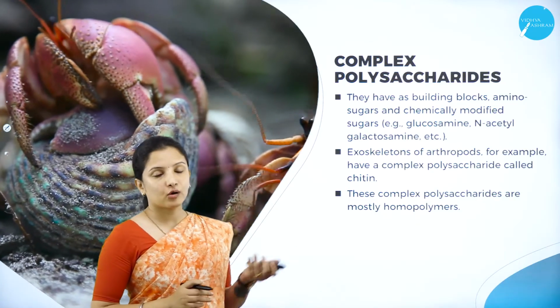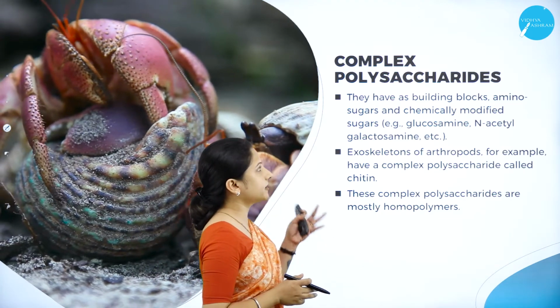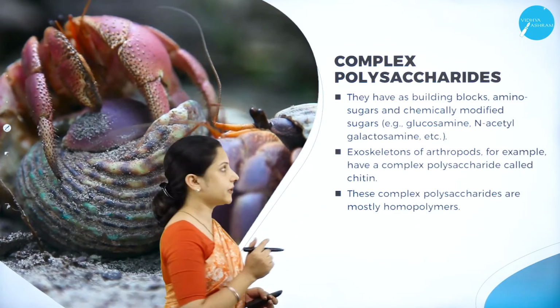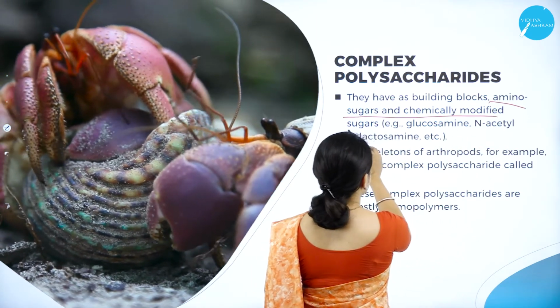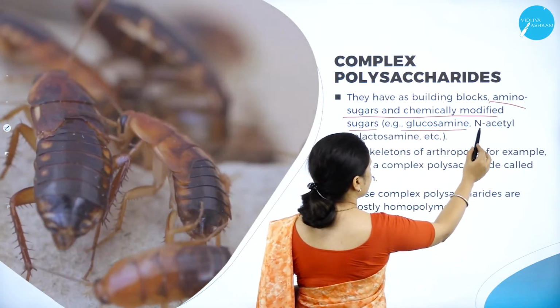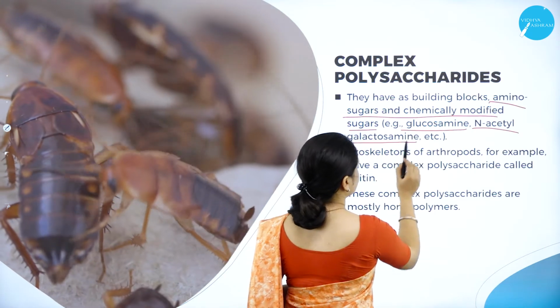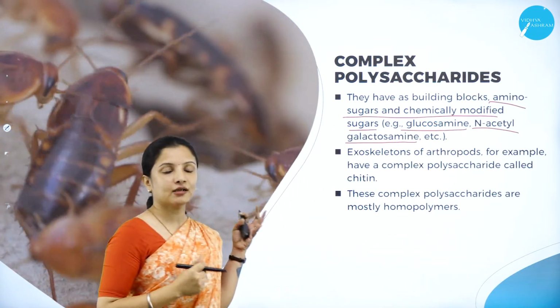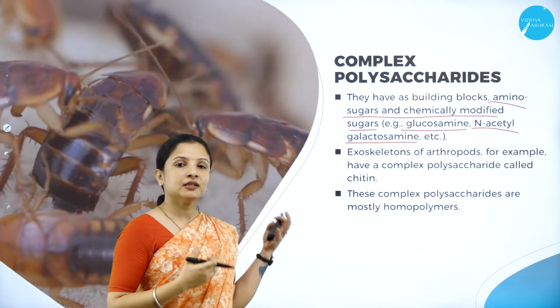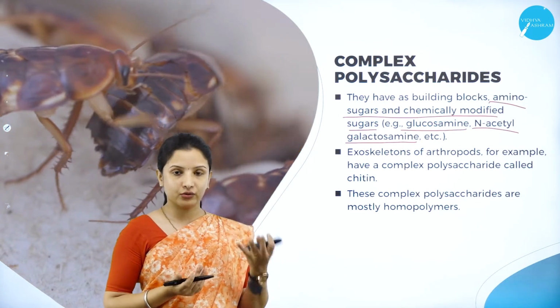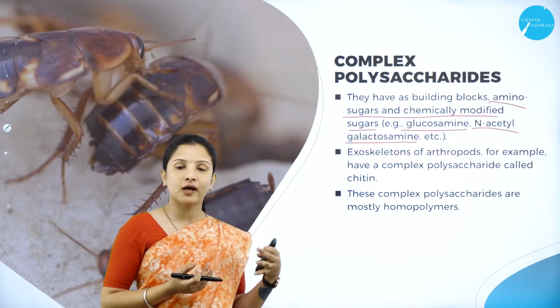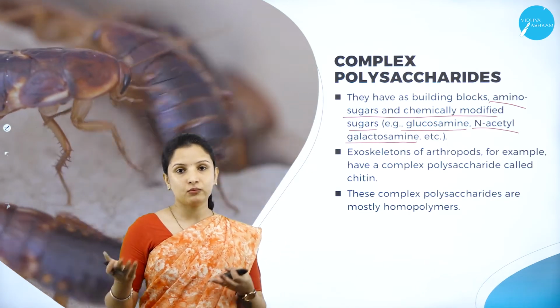Next, talking about complex polysaccharides. Complex polysaccharides are made up of amino sugars and chemically modified sugars such as glucosamine, N-acetyl galactosamine, etc. So these are complex in nature. Simple polysaccharides were made up of just one monosaccharide, chains of one monosaccharide.